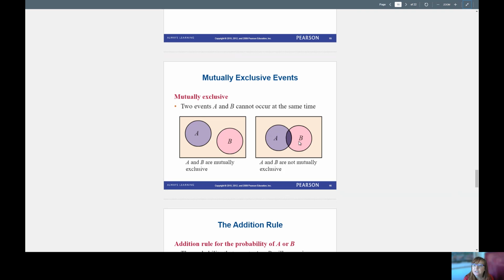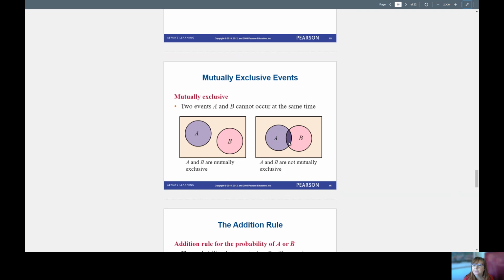A and B are not mutually exclusive if they overlap. This would be like having brown eyes and living in Cary. This would be all of the people with brown eyes. This would be all the people living in Cary. And in the middle here would be the people who have both brown eyes and live in Cary. So again, all of A would be the people who have brown eyes, all of B would be the people who live in Cary, and all of this in the middle are the people who have both attributes from A and B. So this is where the overlap occurs.